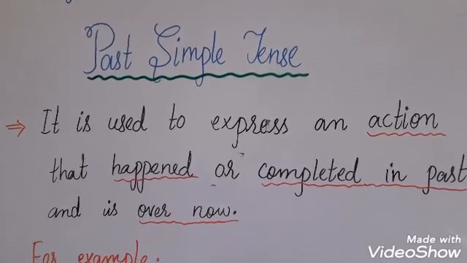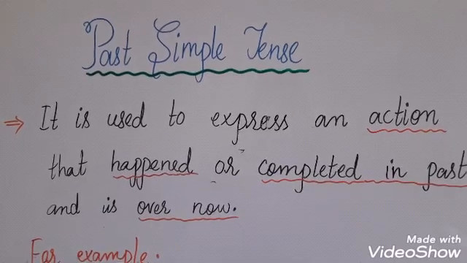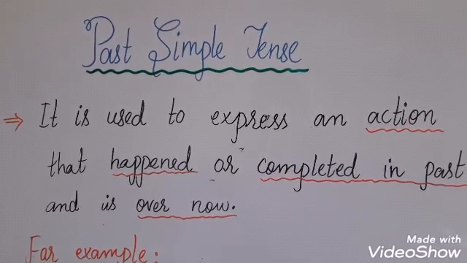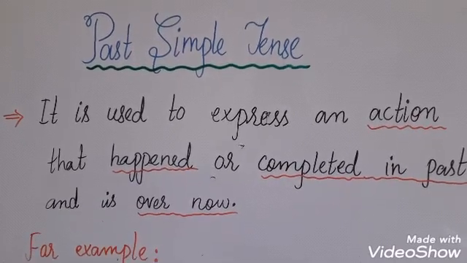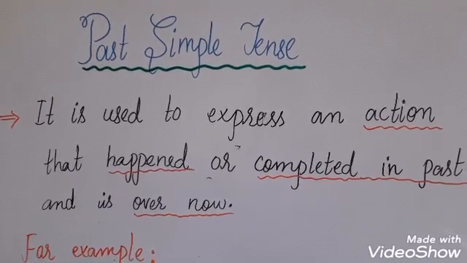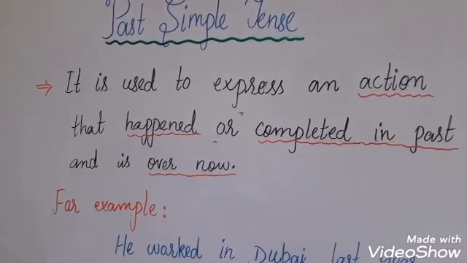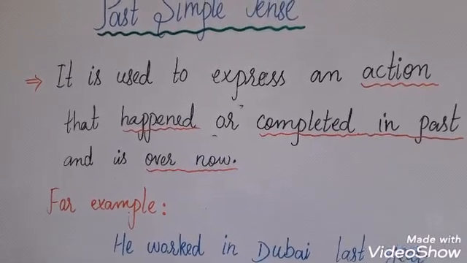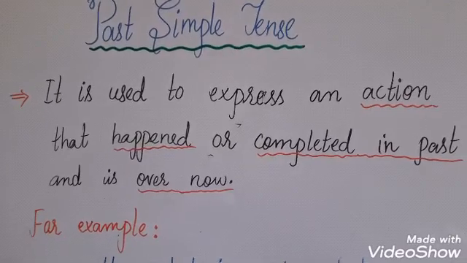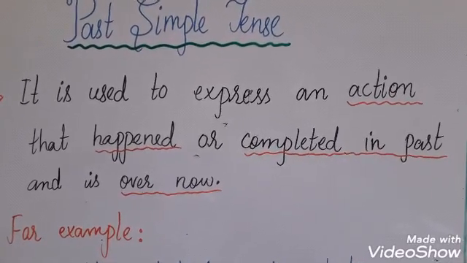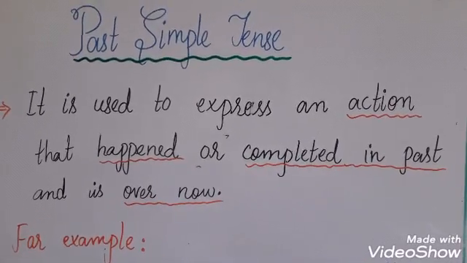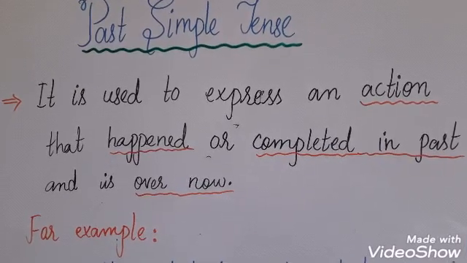As we have discussed 3 types of tense, present, past and future, we have discussed the first type, present simple tense. Now we are moving towards our second type, past simple tense. So let's start to study past simple tense. It is used to express an action that happened or completed in past and is over now.